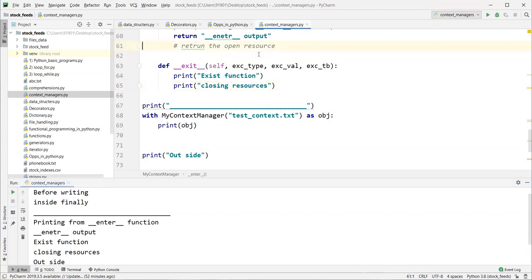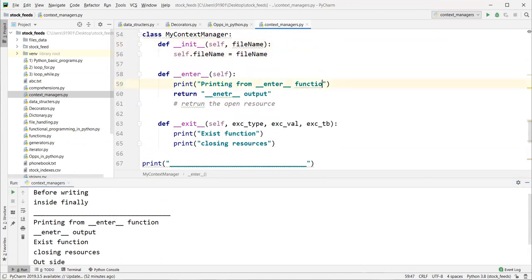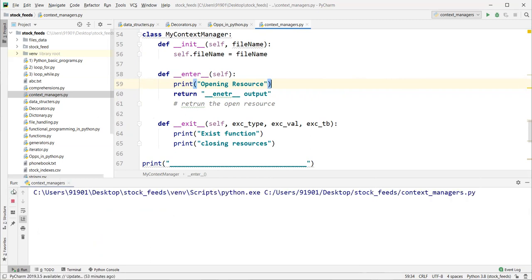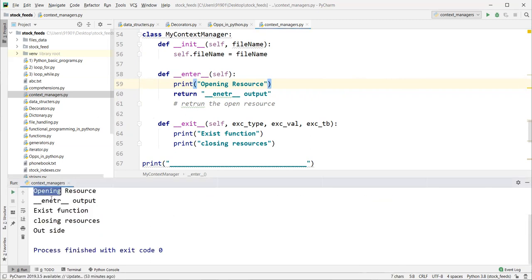So basically, let's simulate this program. Here, "opening resource". Let me run this. Here, opening resource, enter output. This is written because of this print statement.